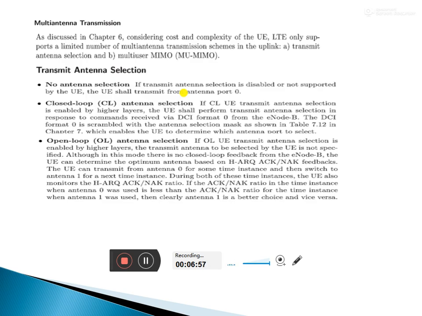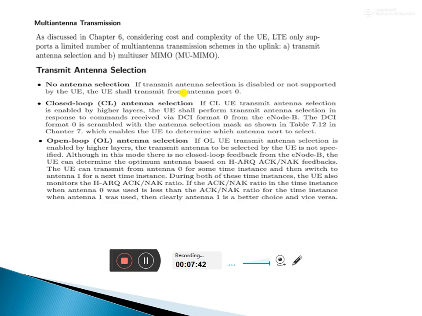For example, take transmit antenna selection. How do we select the transmit antenna? On what basis do we have to select? For example, there are three procedures here, and according to that procedure we have to work. First point, no antenna selection: if the antenna is not selected, what happens?